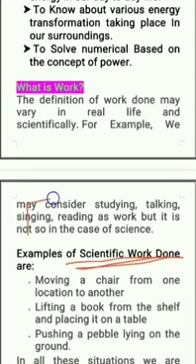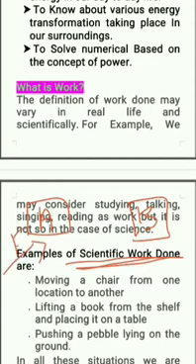Suppose you are moving a chair from point A to point B by the application of force, so that the chair covers some displacement. So, whenever a force is applied to an object and it changes its position such that it produces a displacement, then only work is said to be done.